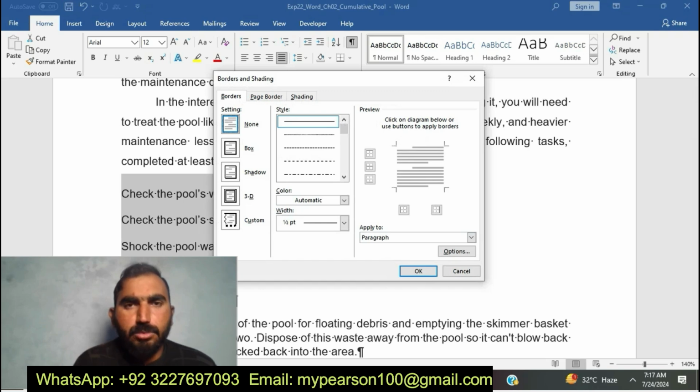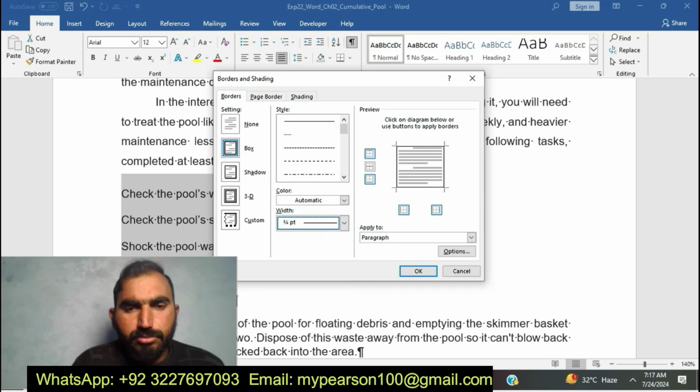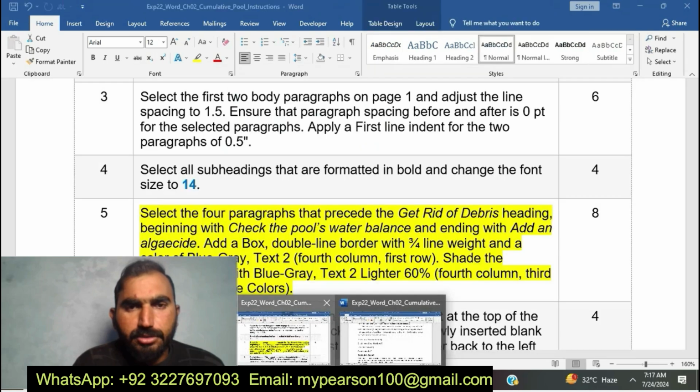Now I am going to do EXP22 Word Chapter 2 Cumulative Pool. Here I am going to complete step number 5.